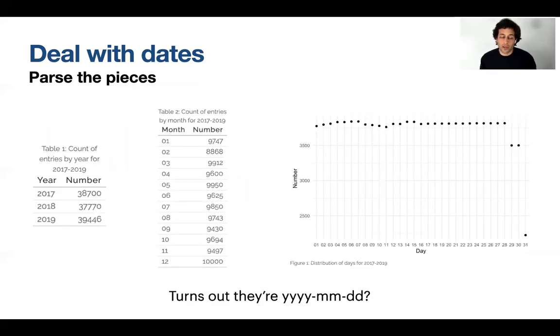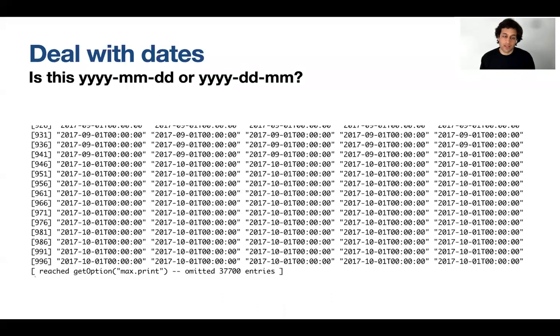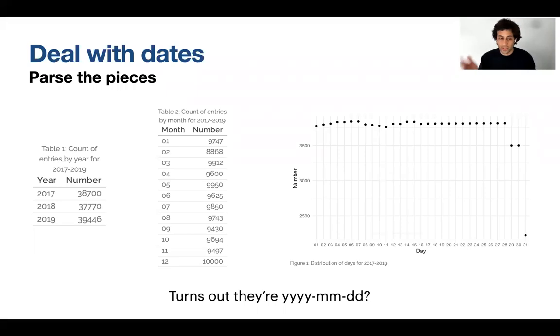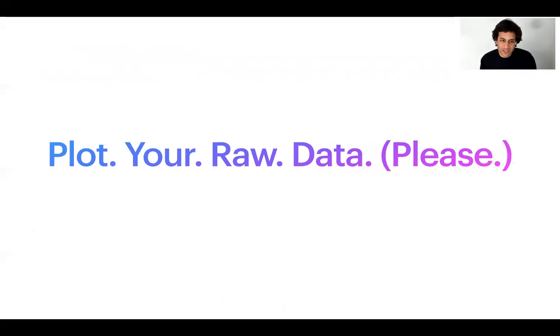And if we do that and plot some summary statistics, some counts, beg your pardon, then we can see that we're fairly sure that it's actually year, month, day, because otherwise we would expect in that middle-most column, the month column, to have some weird things going on, greater than 12, which of course would suggest that it's not a month. So it seems as though they're year, month, day. Okay, the Jessica Holman slide, please plot your raw data.